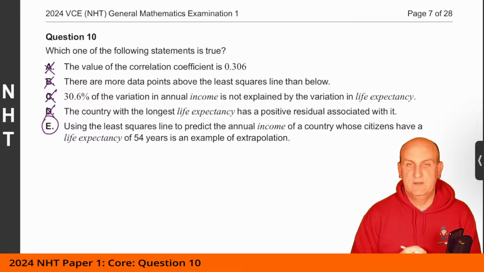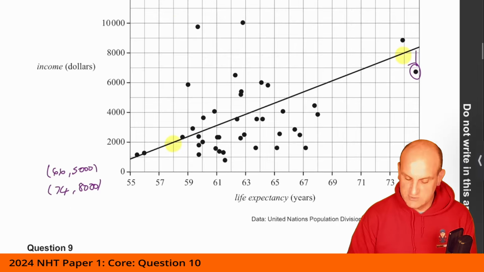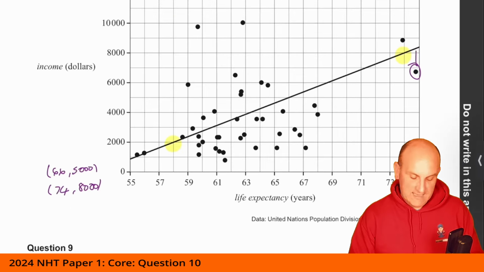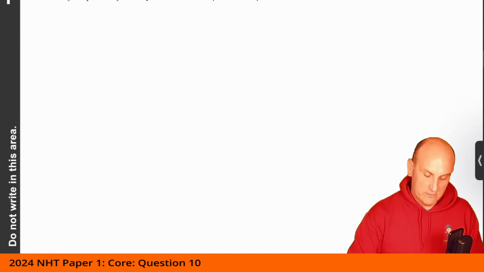Using the least squares line to predict the annual income of a country whose citizens have a life expectancy of 54 years is an example of extrapolation. Yes, why is it extrapolation? Because 54 years falls outside the data set by which our least squares line was created. Sheesh, that took a long time to talk about.